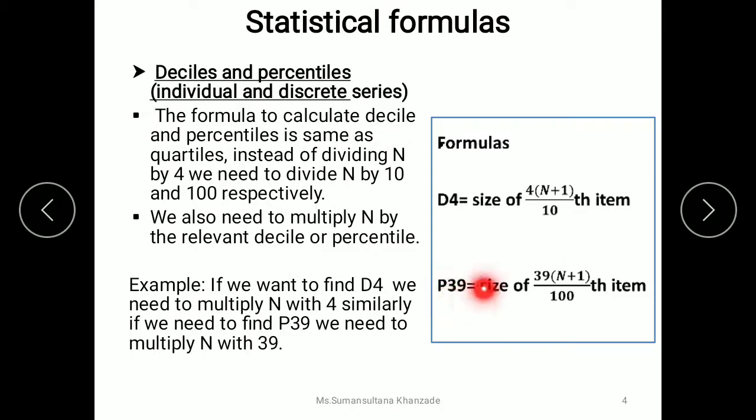And for whichever value we are calculating, either it is P29, P39, P40 or D5, D2, D3, by that number we need to multiply n plus 1. So in this problem, if we want to find D4, we need to multiply n with 4. Similarly, if we need to find P39, we need to multiply n with 39. Similarly, if you want to calculate any percentile or decile, you need to multiply the respective value with n plus 1. So the equation is similar with the slight change that for calculating decile we need to divide it with 10. For percentile we need to divide it with 100.